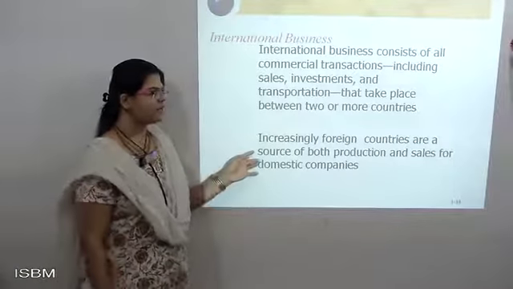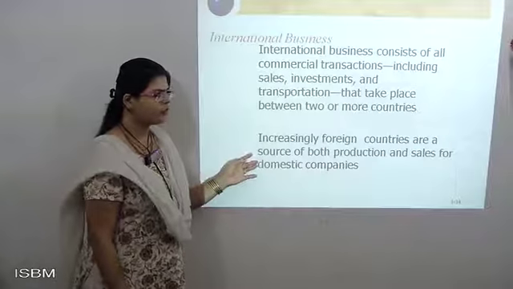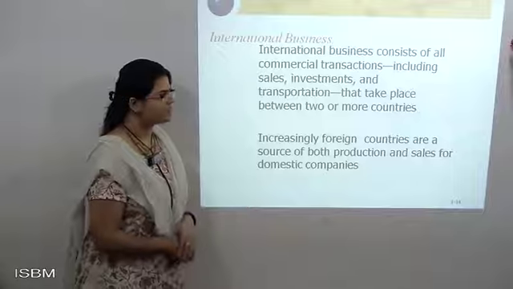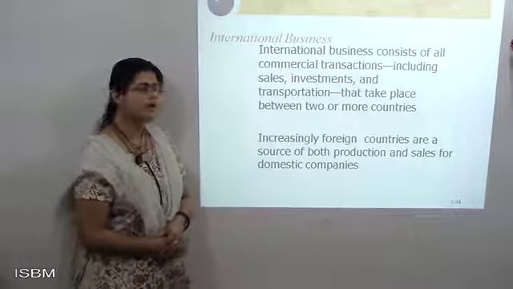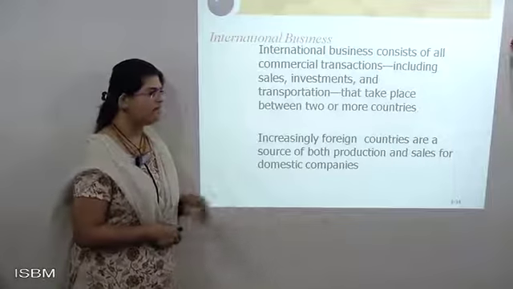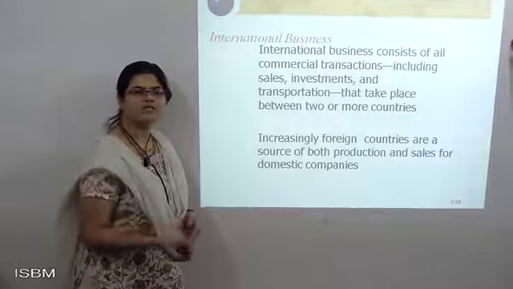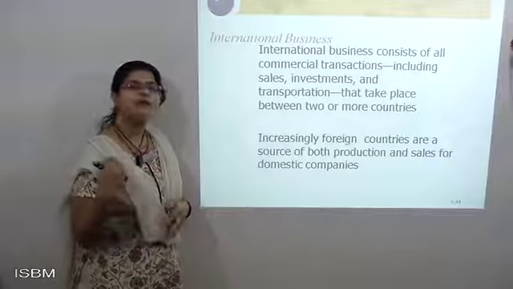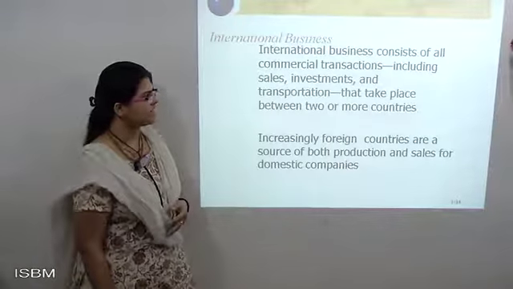Now, increasingly, foreign countries are sources of both production and sales for domestic companies. Nowadays there are so many foreign companies that are sources of both production and sales, producing and distributing the goods to their own countries, and then afterwards to the host countries, the outside countries.